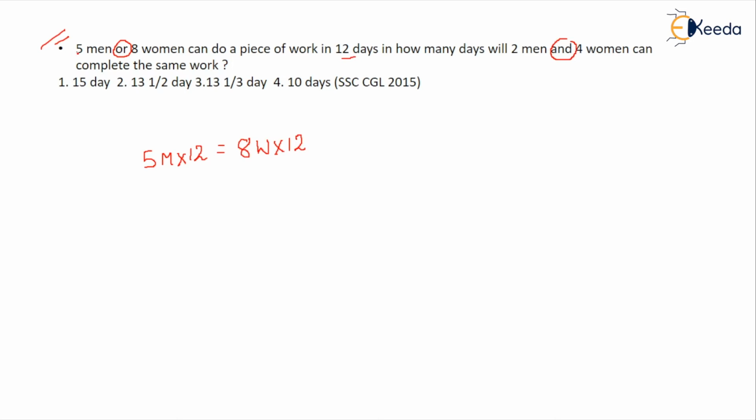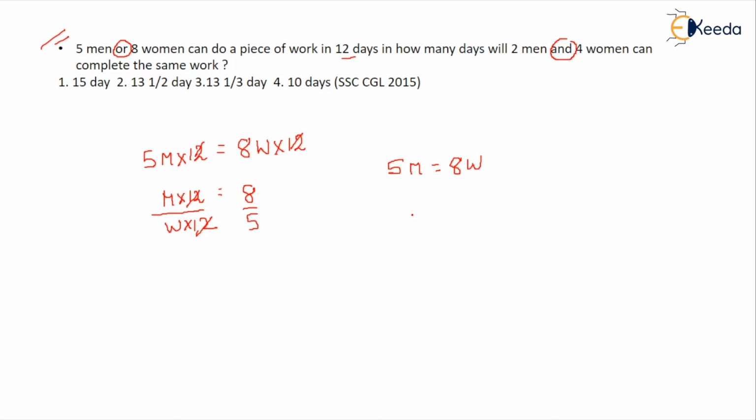So you have this data that 5 men or 8 women can do a piece of work in 12 days. From this you can find the ratio of men's and women's work. You can keep alphabets in one place and numericals in one place. So I can keep m into 12 and w into 12 upon w into 12 equal to 8 upon 5. So this 12 can get cancelled, here above also you can cancel this. So this can be 5 men equal to 8 women.